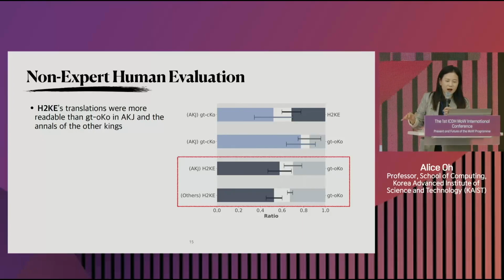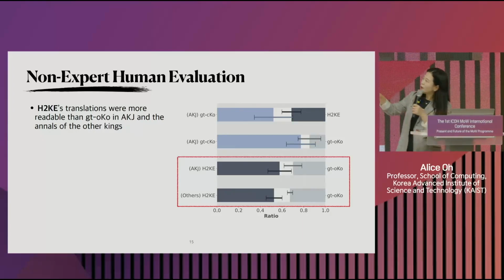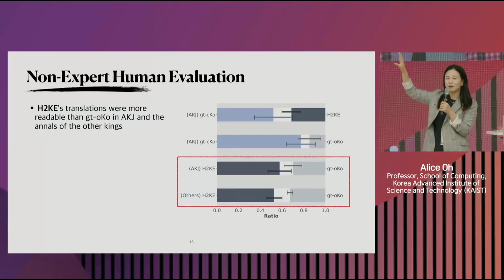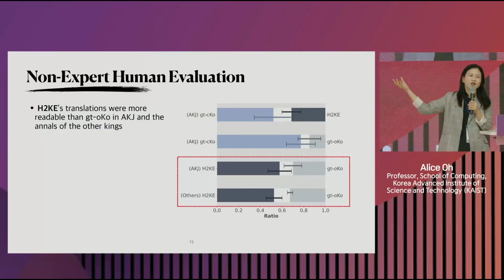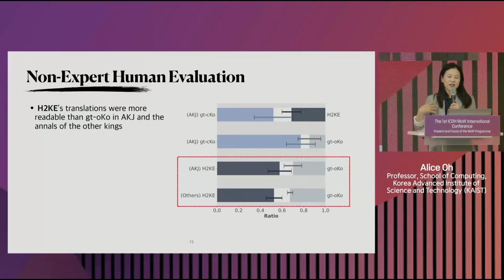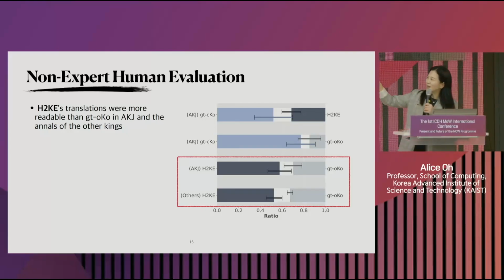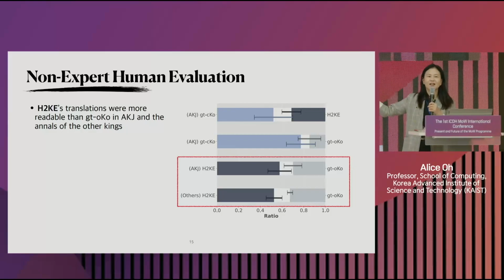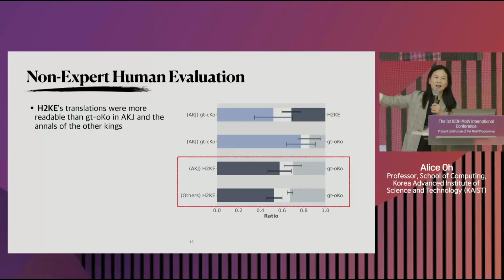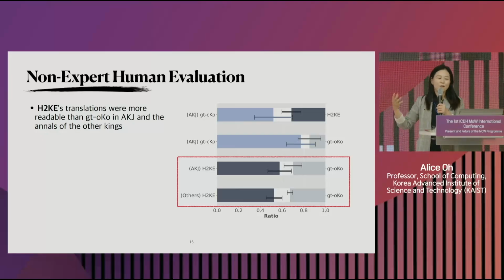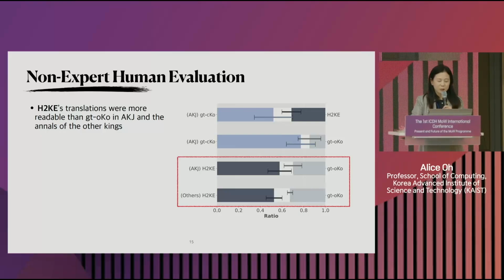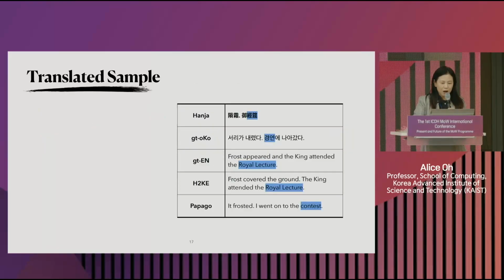And you can see the contemporary, the top two, are the new translations. And of course, the new translations are easier to understand than the automatic translation that we provide. So I think the top two validate the methodology that we used by asking these college students. And then the bottom two validate that our model does better than the old translations in terms of producing sentences that are easily understandable.